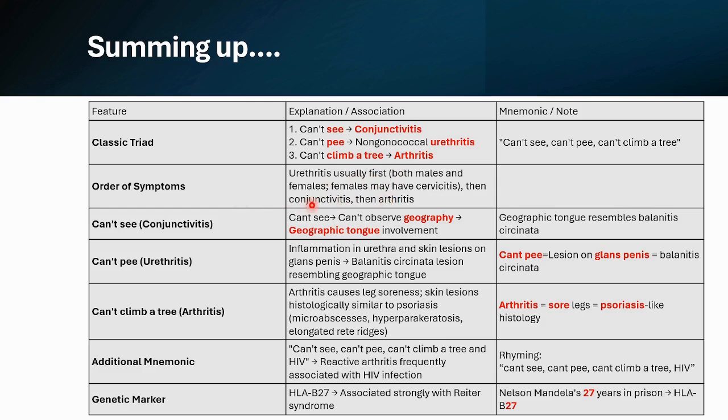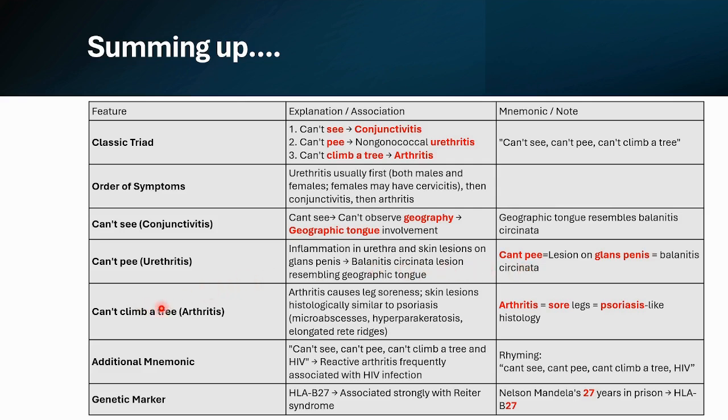So we related each term to some other features. First up, can't see conjunctivitis. So if a person can't see, he can't observe the geography around him. So the geography was for geographic tongue. Can't pee. If a person can't pee, then he must have some lesions on his glans penis, which was called balanitis circinata, which resemble the superficial lesion of geographic tongue.